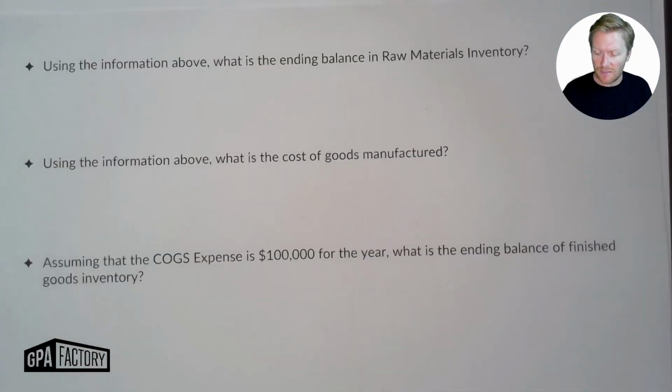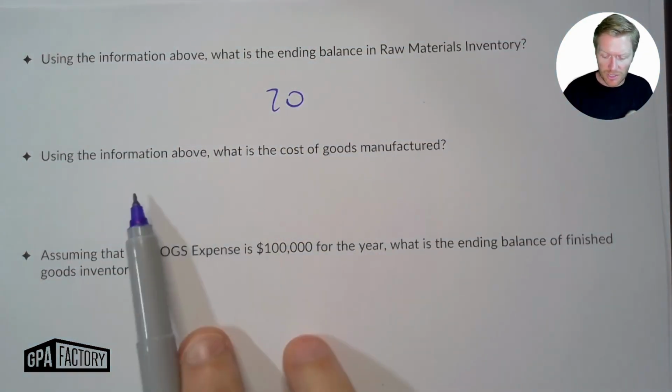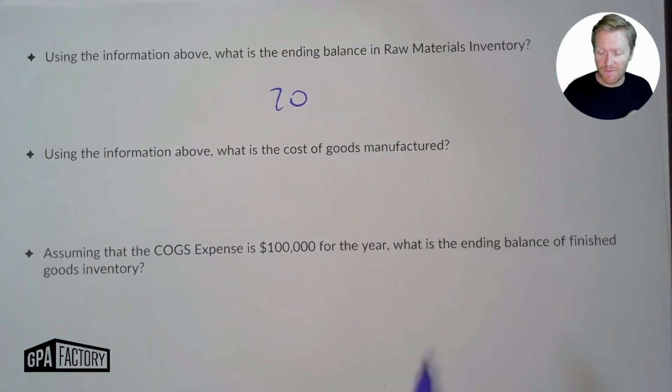Fantastic. Good for us. I'm done with that one. That was 20,000. Next one, using the information, what is the cost of goods manufactured?